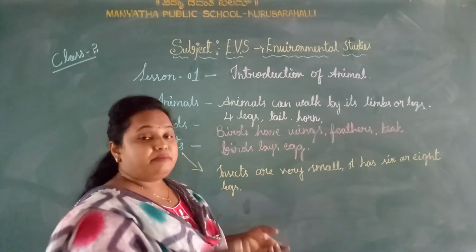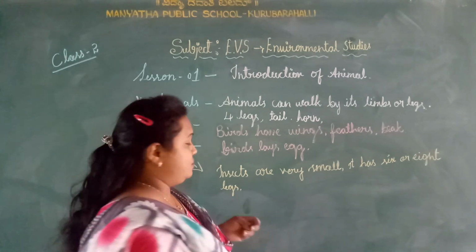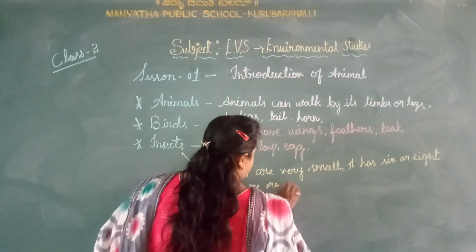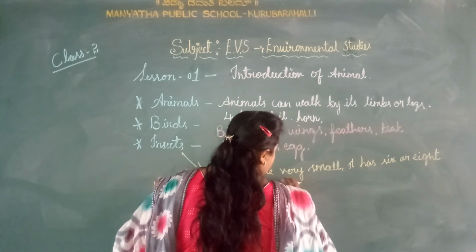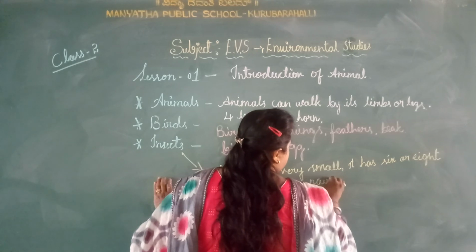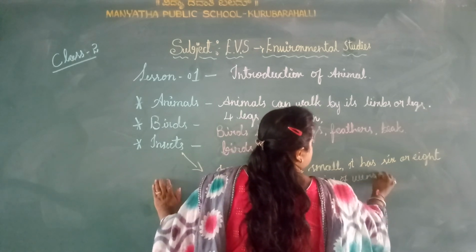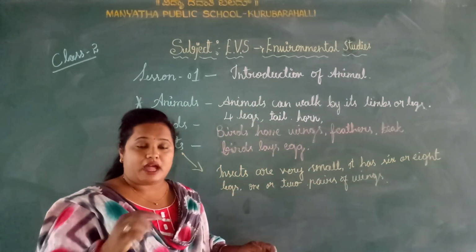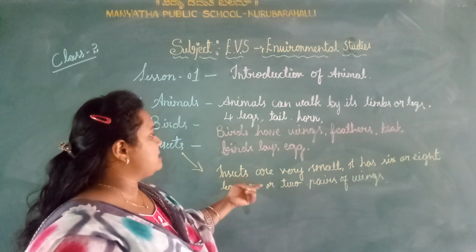Maybe they have 1 or 2 pairs of wings. Example, a cockroach has 2 wings, they have feathers. So insects are very small.